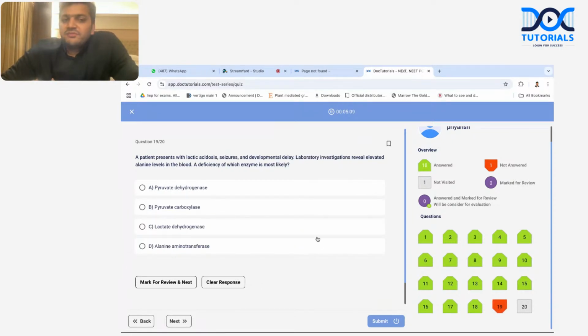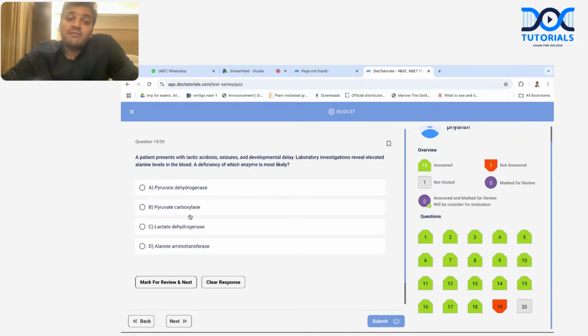A patient presented with lactic acidosis, seizure, developmental delay. Laboratory investigation reveals elevated alanine. The patient is having more lactic acid, more alanine. Which enzyme deficiency will be there? Now, if I just read the question till lactic acidosis, then in my mind pyruvate dehydrogenase is coming. But if pyruvate dehydrogenase deficiency is there, only the lactic acid should increase. The alanine should not increase. The alanine is also increased.